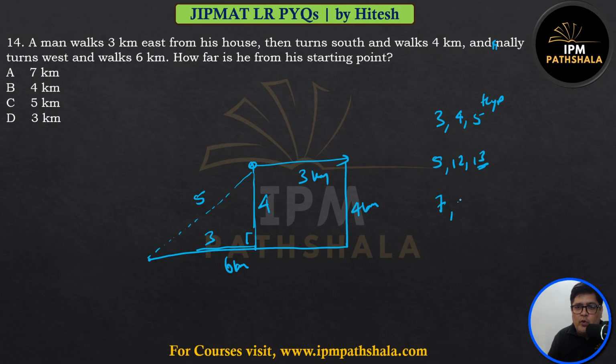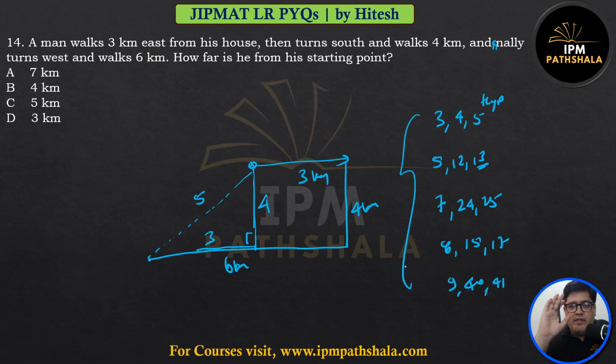So, I want you to write down these triplets and try and remember. I can keep on going and give you 15 different triplets, but these 5, 6 triplets should suffice at your level of preparation. Perpendicular is 4, the base is 3, hypotenuse has to be 5. Perpendicular is 5, base is 12, hypotenuse has to be 13.